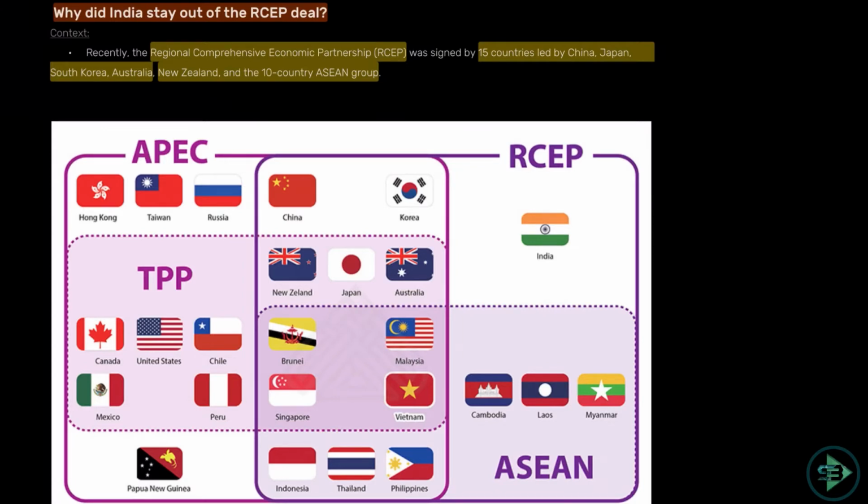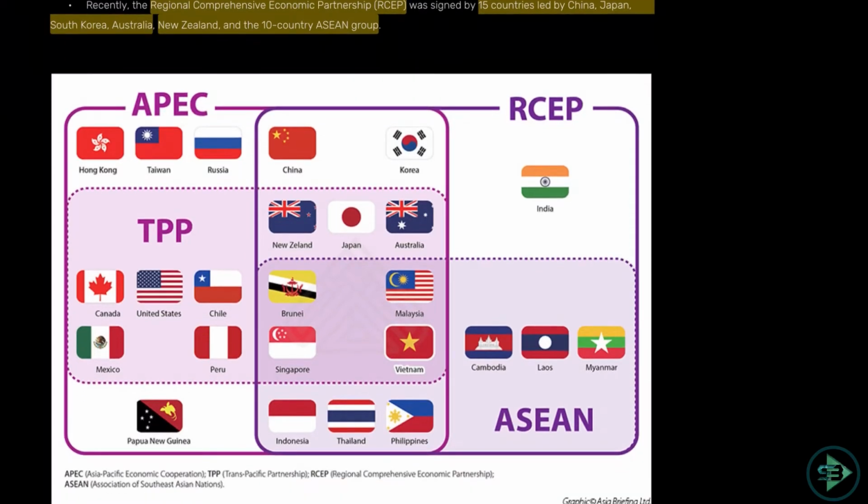Now they can also ask you a question like, what is the purpose of this organization? Okay, not exactly such a question, but that is for your context. Why were these organizations formed? So in case you are wondering why these countries are part of this and why these organizations were formed, I want to make trade easy.